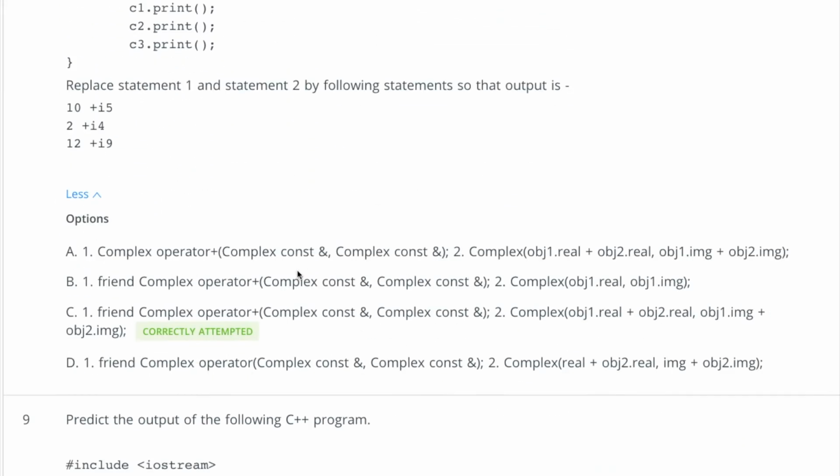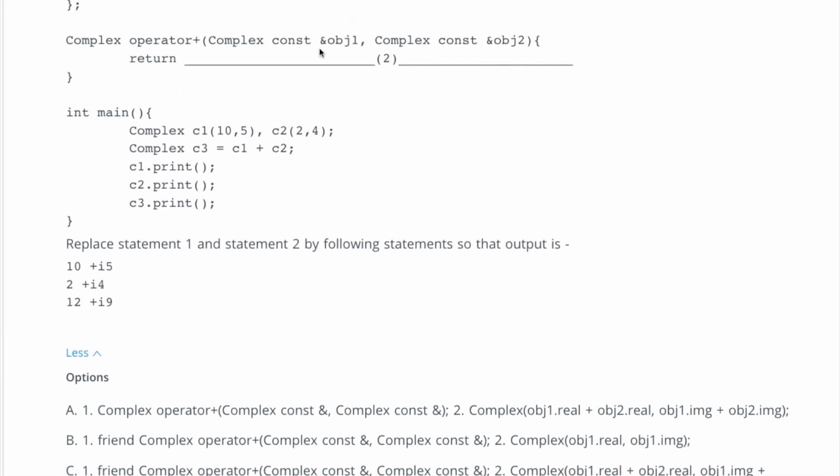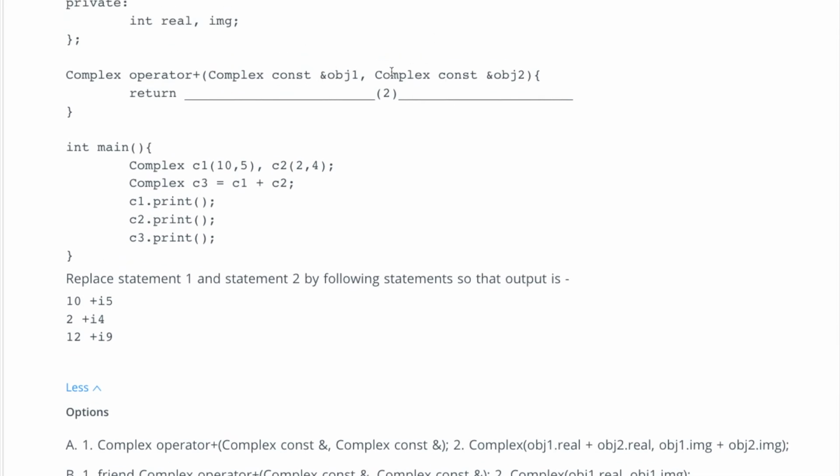Now look at the other things here, this is returning a complex object, complex and complex. But what this function is doing, it is taking two parameters or two objects as input, and it should return the sum of these two objects. Like it is taking 10, 5 and 2, 4, so 10 should be added to 2 and 5 should be added to 4.